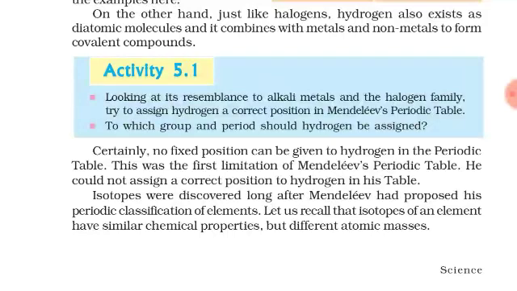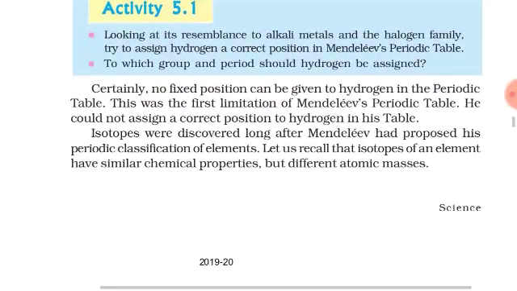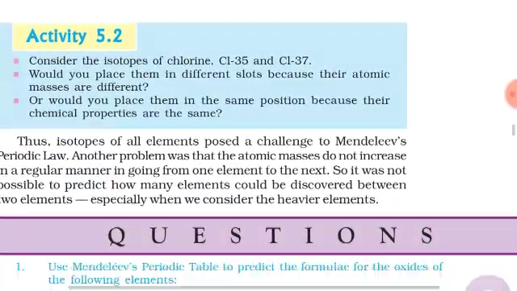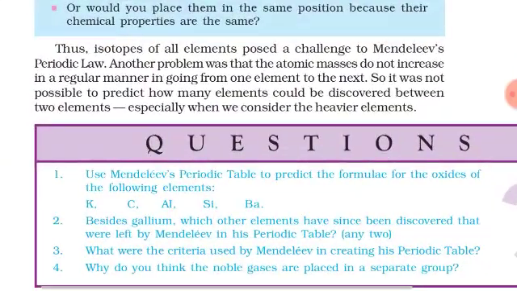Certainly no fixed position was given to hydrogen in this periodic table, and it possesses a different property, that is isotopy. Hydrogen has two isotopes. Isotopes mean same atomic number but different atomic mass. For the isotopes deuterium and tritium, there was no place in the periodic table. So this was the drawback, and because of that Mendeleev's periodic table was proved to be a little bit wrong. Worse, he kept so many gaps, and for many of those gaps the elements were not found in the future.